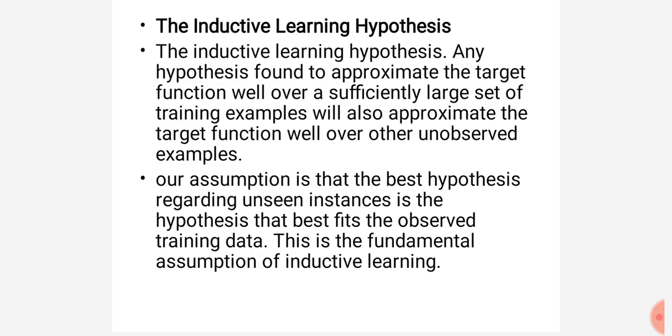Here, it means that if you take a hypothesis for some observed training examples, that is, to make the machine learn the task and perform well, we give some data or training examples.